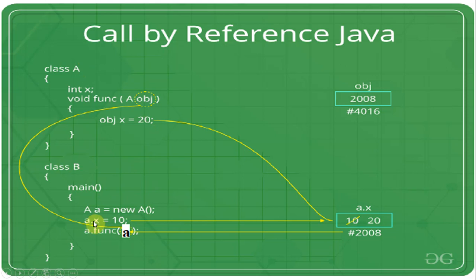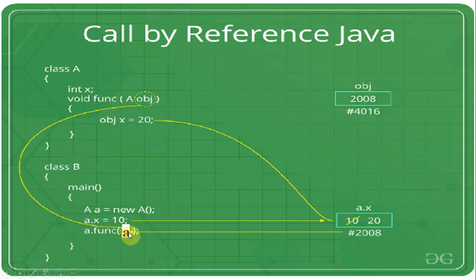Okay, so in class B main, we are creating an object for the A class with new, and a dot x, meaning within the A class we have an x variable. We are setting the value 10 initially, since the execution starts in main only, right? So what will happen here? A particular address is defined for a dot x, and initially the value 10 is there. Now the next step, we are calling a dot function.